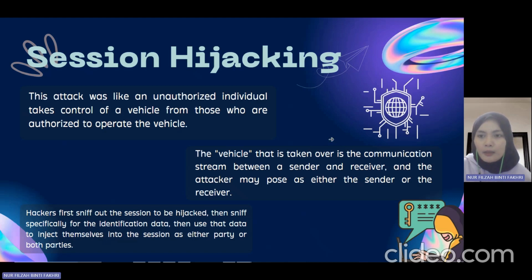That means the attacker might pose as either the sender or the receiver to take over the communication stream. How do they do it? The hackers first sniff out the session to be hijacked, then sniff specifically for the identification data. They use the data to inject themselves into the session as either party or both parties.